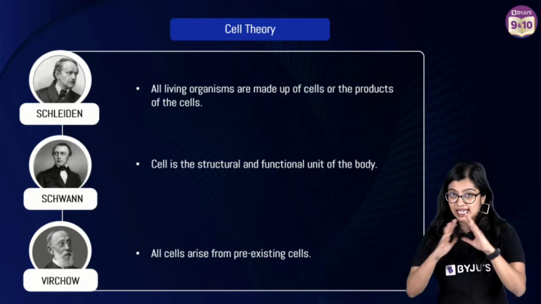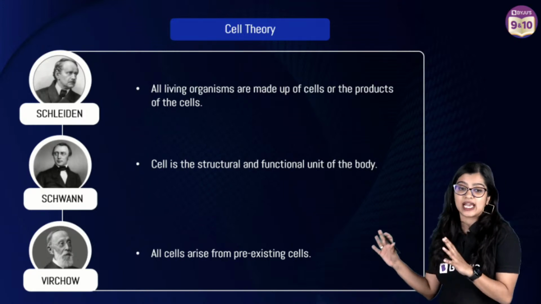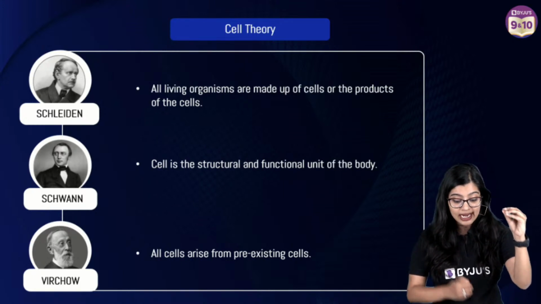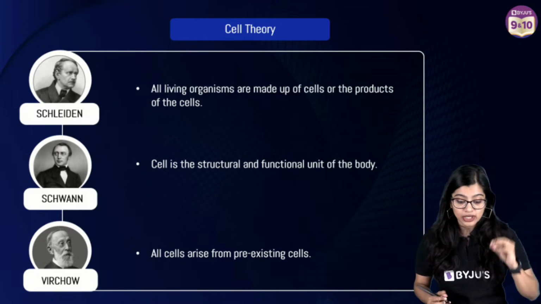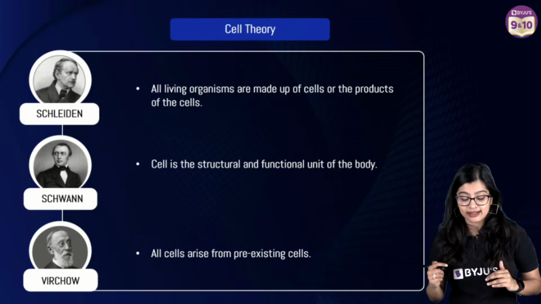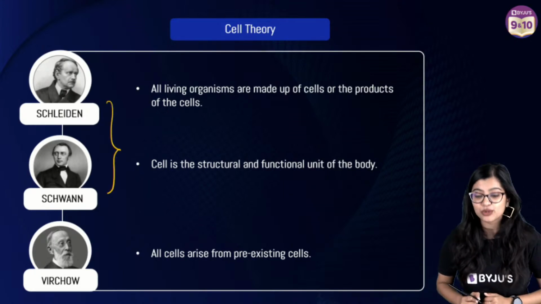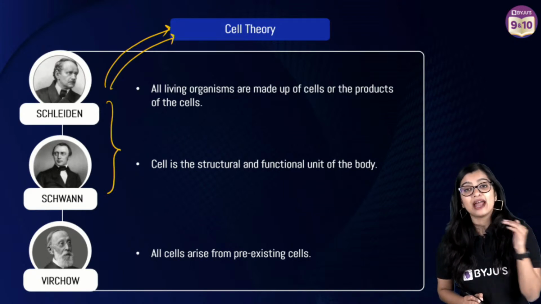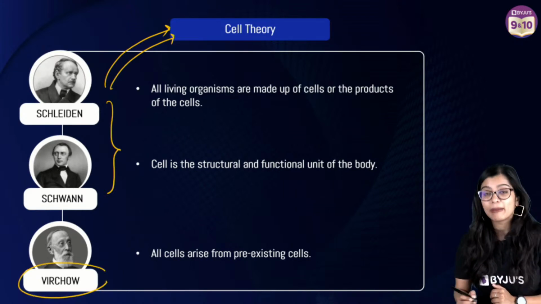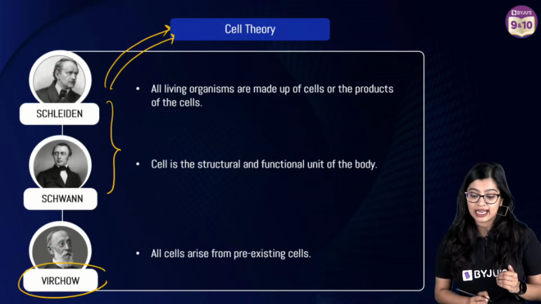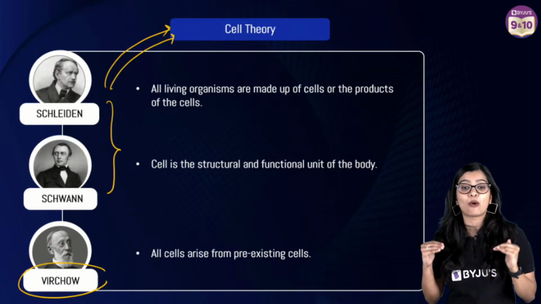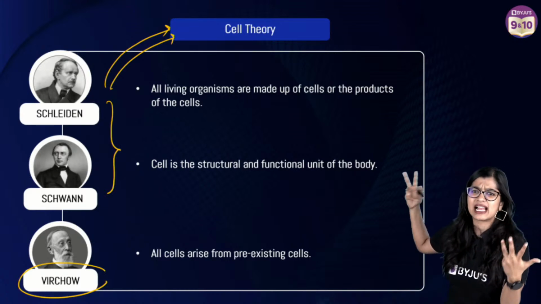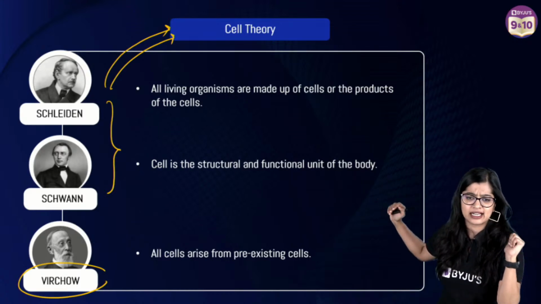And in that set of scientists, one set that all of us should be aware about is Schleiden, Schwann and Virchow, right? So here we see that Schleiden and Schwann came together and proposed the cell theory, right? And much later, Rudolf Virchow made an addition to the cell theory, and we have the cell theory postulates, or the cell theory terminologies that are there, right?